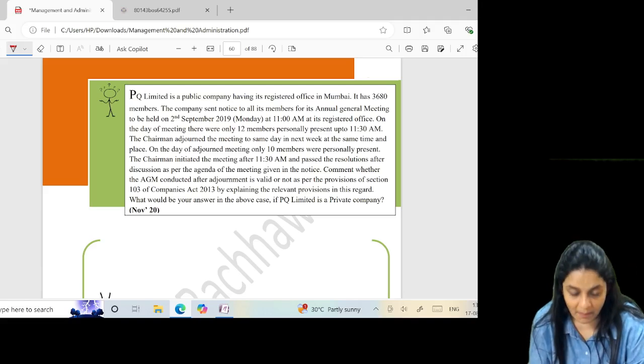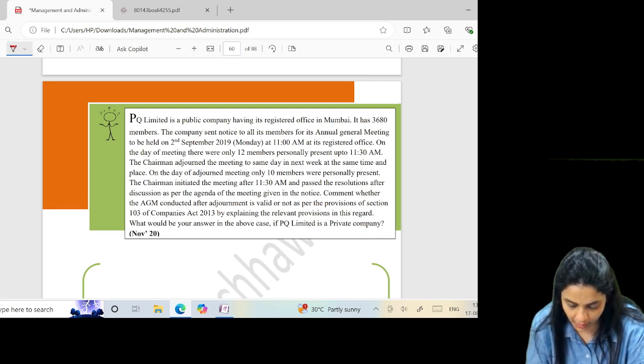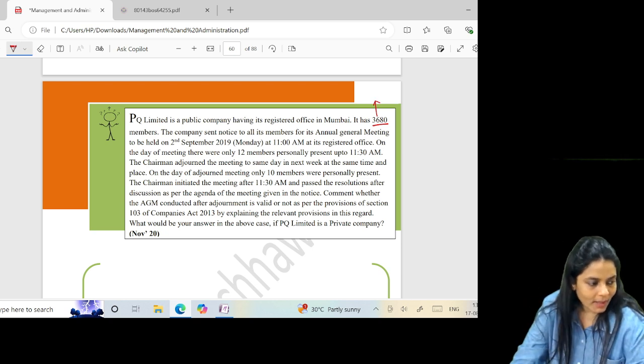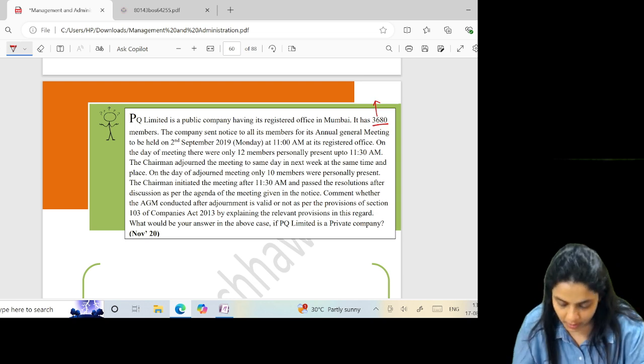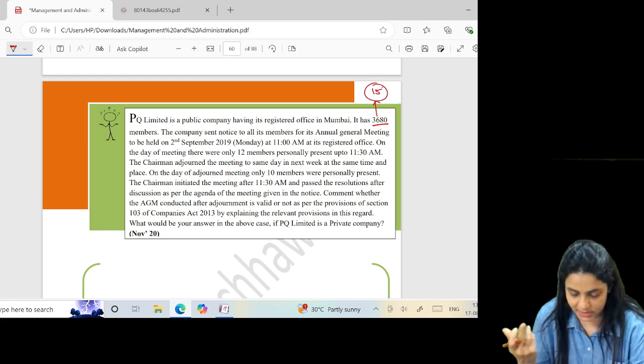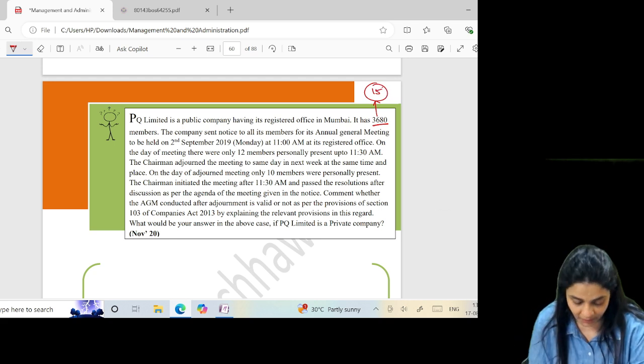PQ Limited is a public company having a registered office in Mumbai. It has 3680 members. Generally, whenever they talk about the number of members, there's a very clear idea that the question may be on quorum. 3680 means quorum should be 15 members personally present unless the article says something more.